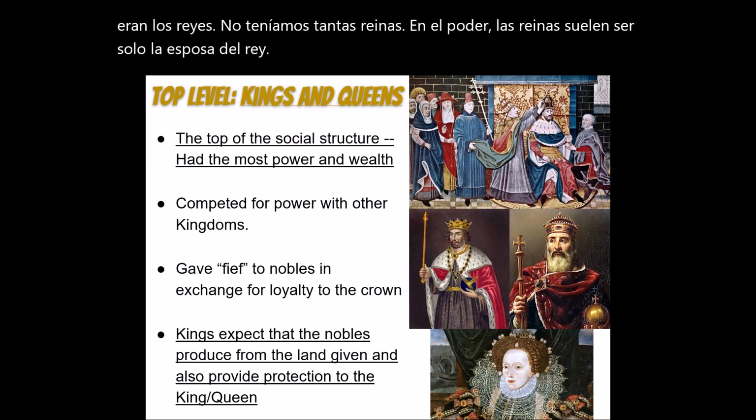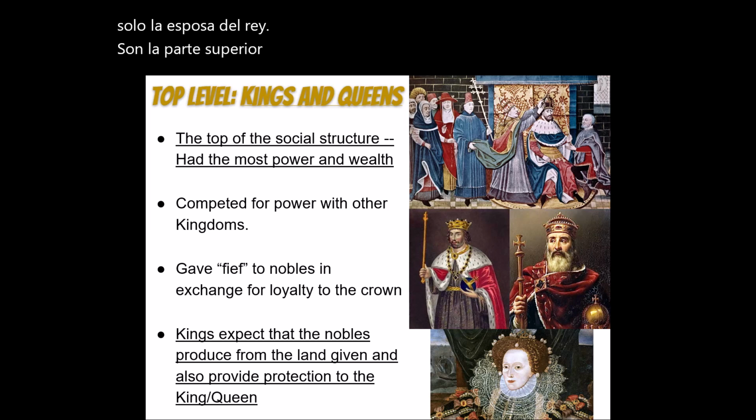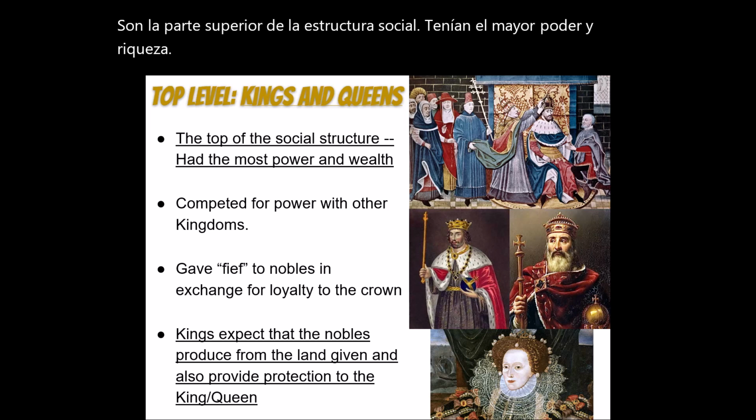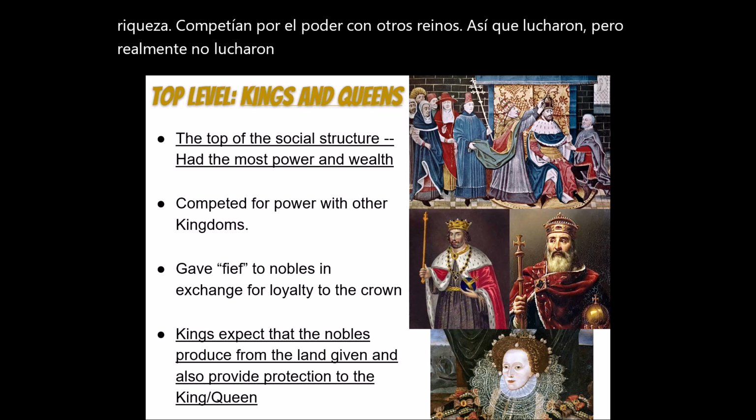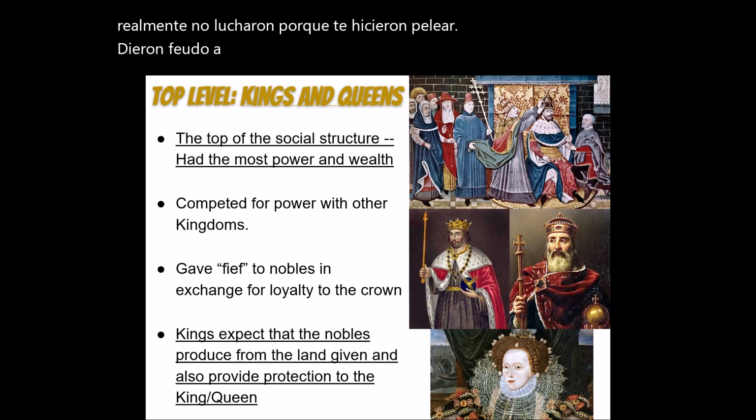They are the top of the social structure. They had the most power and wealth. They competed for power with other kingdoms, so they fought. But they didn't really fight because they had you fight. They gave fief to nobles in exchange for loyalty to the crown.